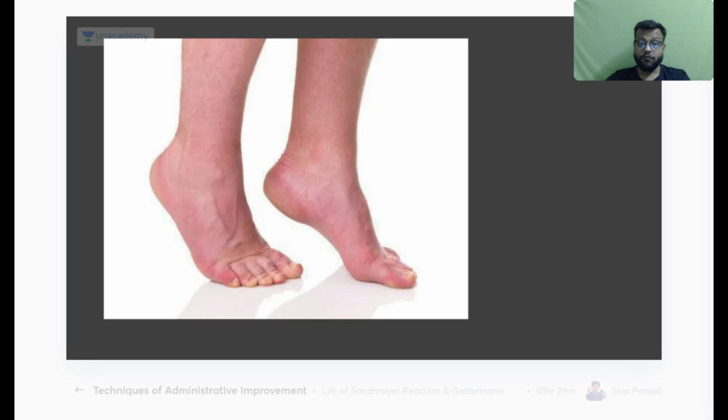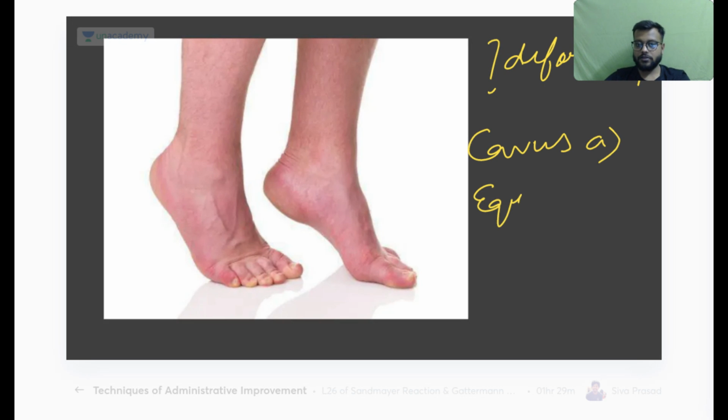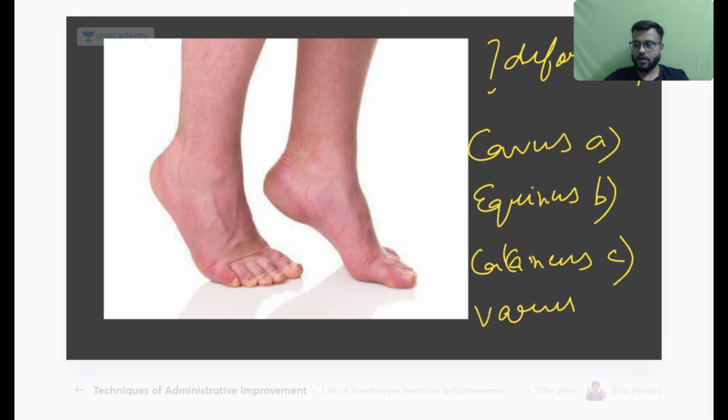Okay, now which deformity? Cavus, A option, equinus, B option, calcaneus, C option, or the varus, D option.